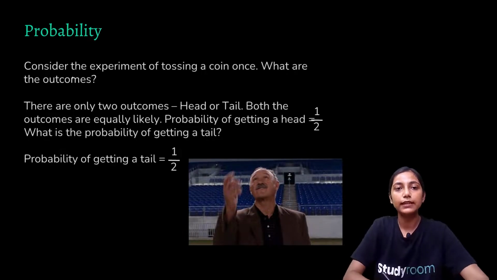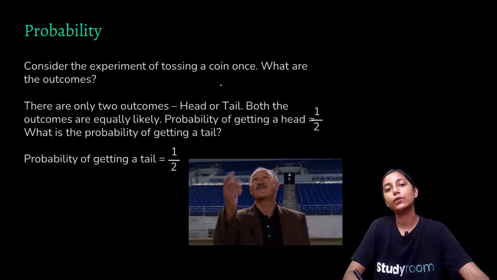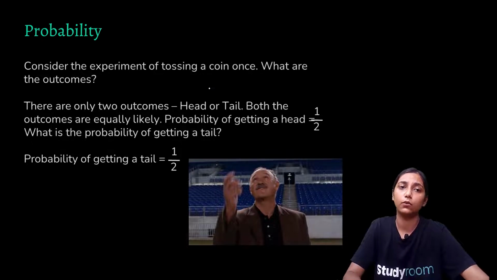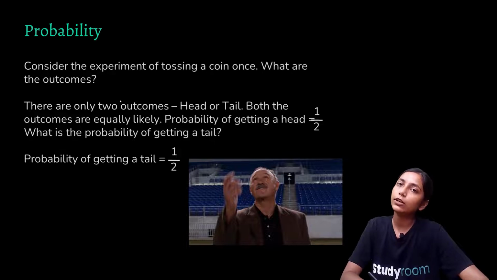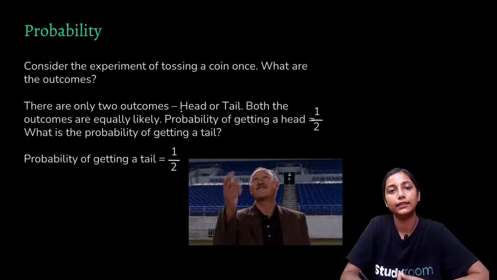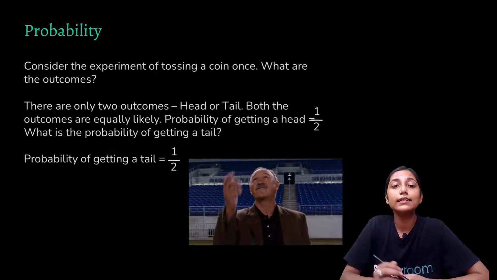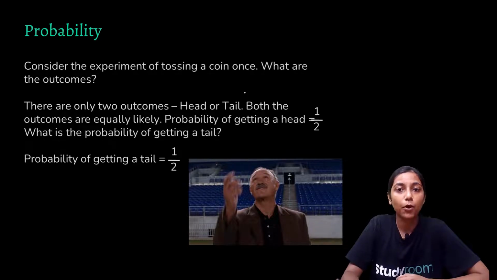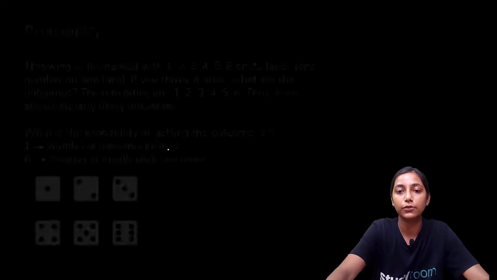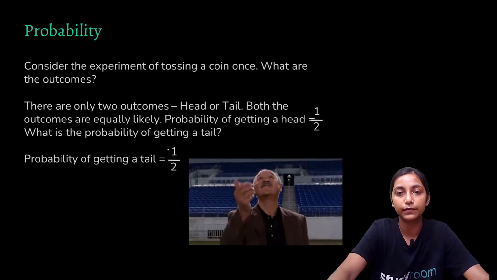So in probability, consider the experiment of tossing a coin once. What are the outcomes? There are only two outcomes we know. When we toss one coin, there can only be two outcomes, that is either a head or a tail. Both these outcomes will be equally likely because both have the same chance of occurring. Probability of getting a head equals 1 by 2. Then what is the probability of getting a tail? Probability of getting a tail is also 1 by 2.